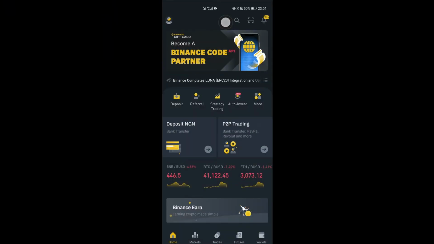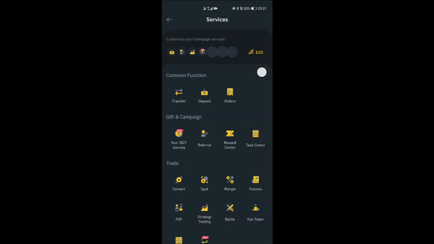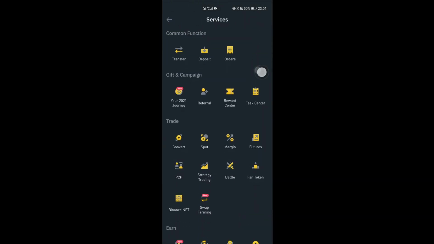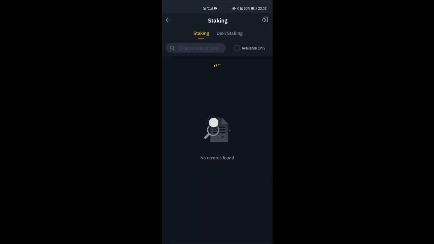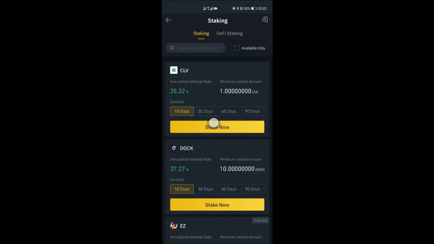All right, so the first thing you can do with zero expertise in trading is staking. When you open your Binance app, you click on More, then you scroll down, and this is Staking. Click on Staking. You see the coins you have, CLV, whatever coin you're holding basically, and it has to be a coin you're bullish on.